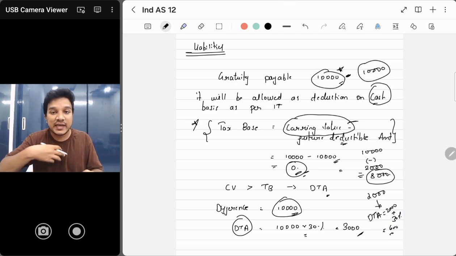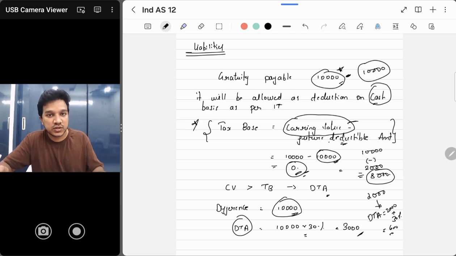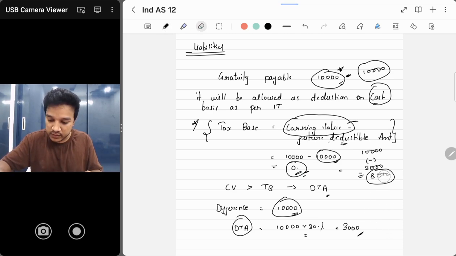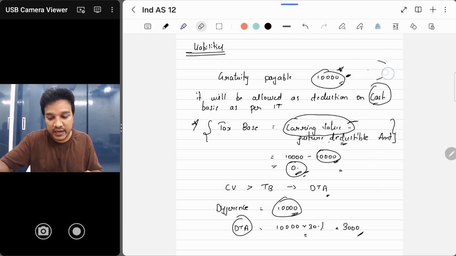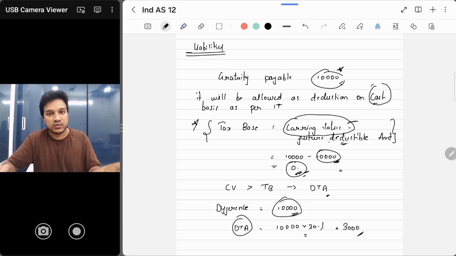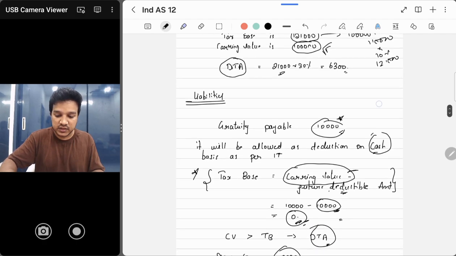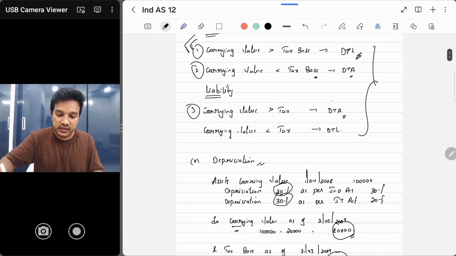Okay. Since here I'm getting entire amount as deduction, so I took entire 10,000 as deductible amount. Carrying value minus future deductible amount, that came to 0. I hope you understood this also. This is just for an example. But whenever you pay on cash basis, entire 10,000 will be allowed as deduction as per income tax act. So that's why we took 10,000 as future deductible amount, so tax base came to 0. So that's the reason it is DTA. If you see even our formula also, it is DTA.